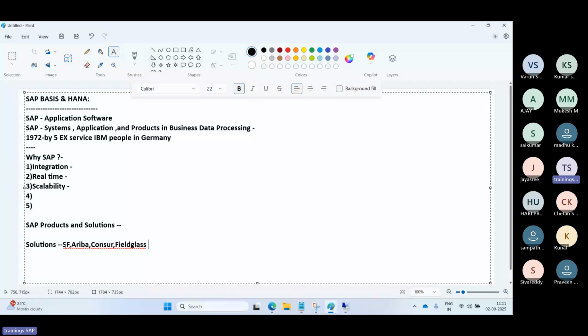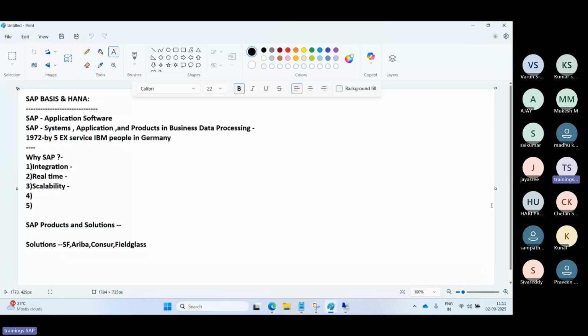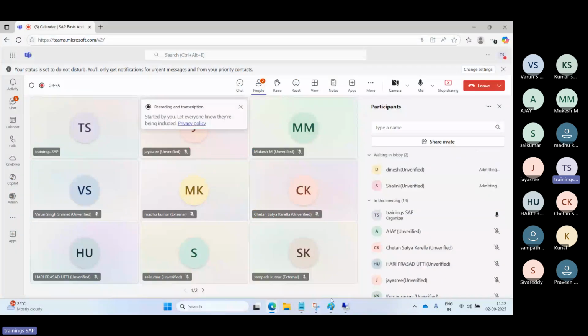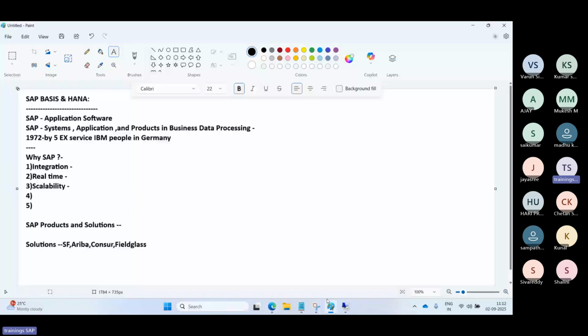So they have so many. Not only do they have products, they have their own solutions also available in the market. And they have simplified the architecture also.